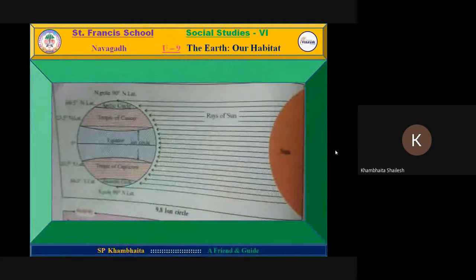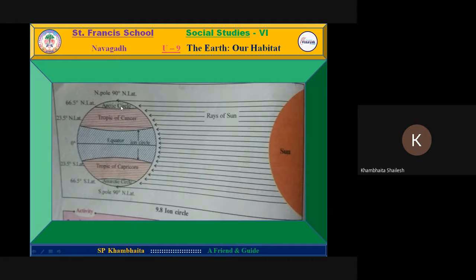Now, we have seen the rays of the sun. You can see that sun rays fall directly between the Tropic of Capricorn and the Tropic of Cancer. It means direct sun rays are there, and so the heat is much. While in this area, between 23.5 degrees to 66.5 degrees north as well as south, the sun rays fall slanted, and so the temperature is lower compared to here. In our language, we can say the average temperature.